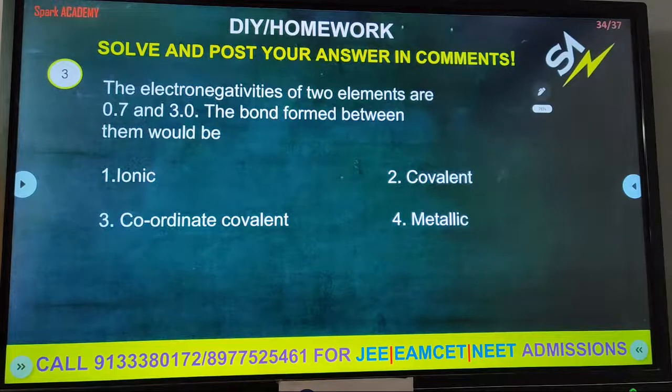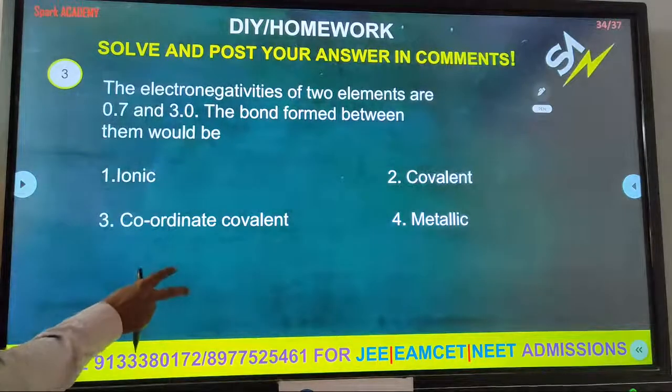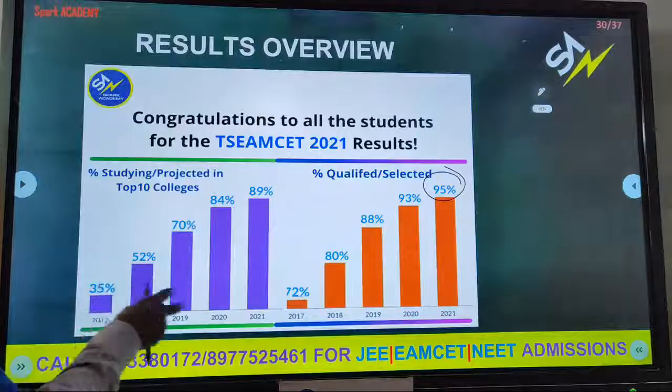Next, the electronegativities of two elements are given as 0.7 and 3.0. What is electronegativity? Non-metals have electronegative character. Here two elements have electronegativities of 0.7 and 3.0. The bond formed between them would be, what type of bond is it? Is it ionic, covalent, coordinate covalent, or metallic? So you have to find out what type of bond is there in it.